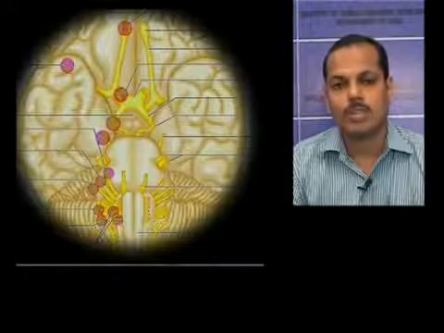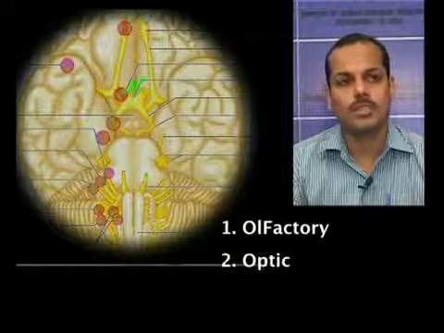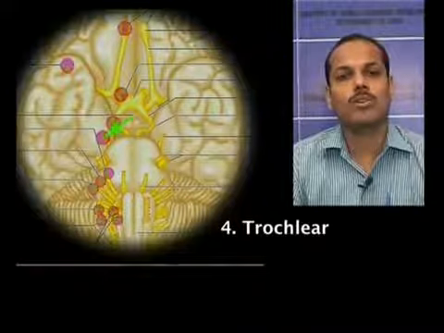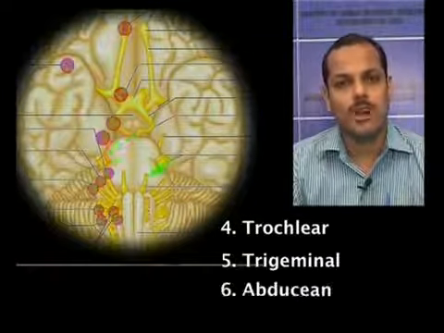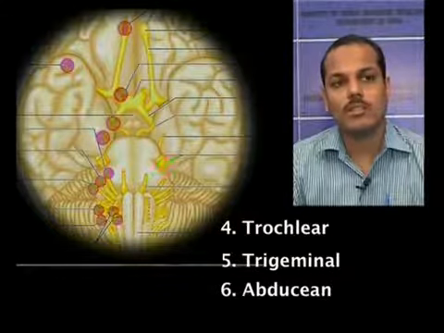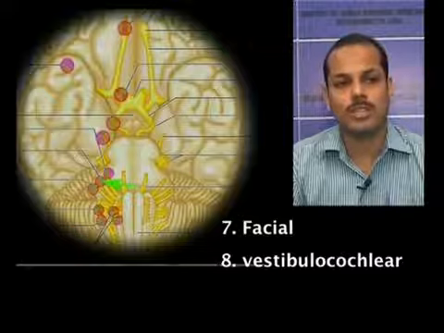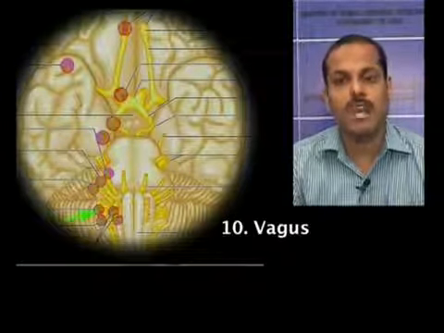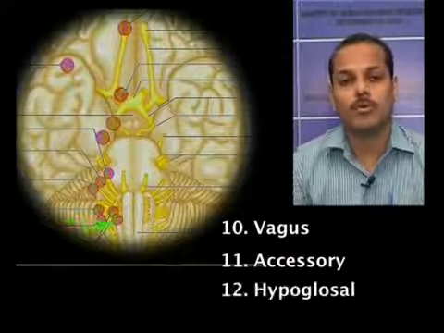The cranial nerve number 1 is known as olfactory, number 2 optic nerve, number 3 oculomotor nerve, number 4 trochlear nerve, number 5 trigeminal nerve, number 6 abducens nerve, number 7 facial nerve, number 8 vestibulocochlear nerve, number 9 glossopharyngeal nerve, number 10 vagus nerve, number 11 accessory nerve, and number 12 hypoglossal nerve.